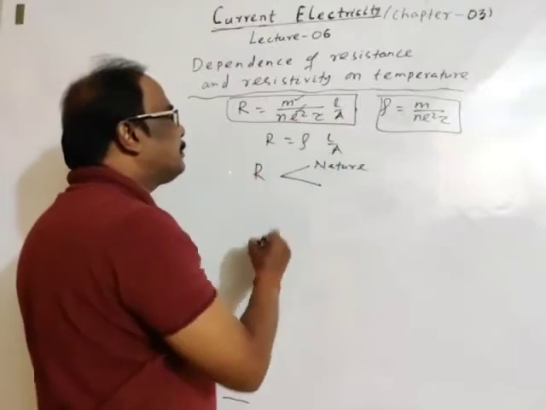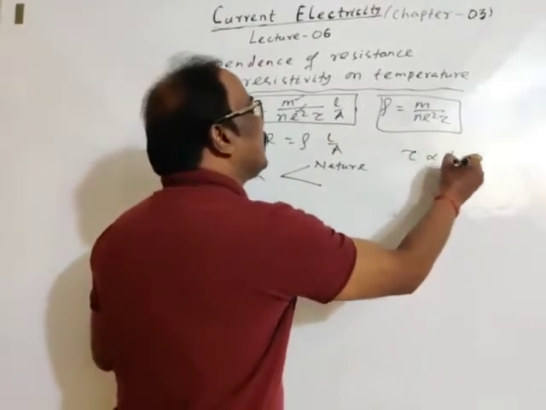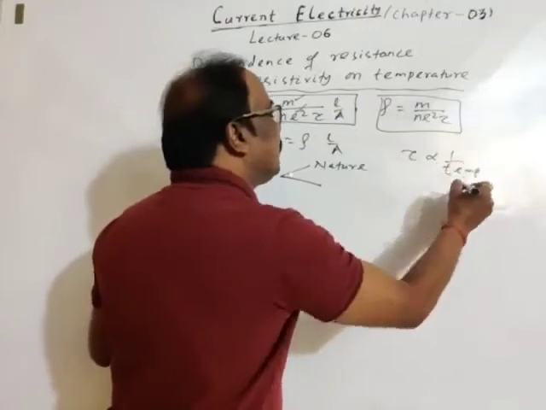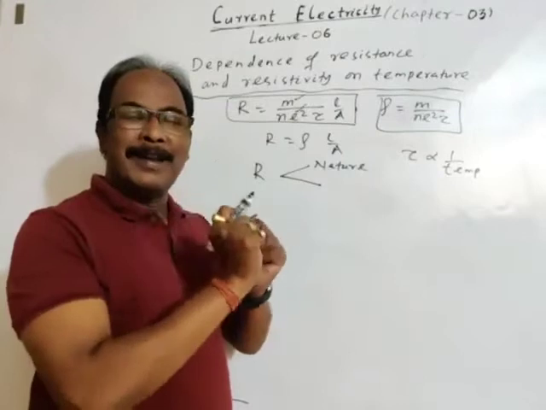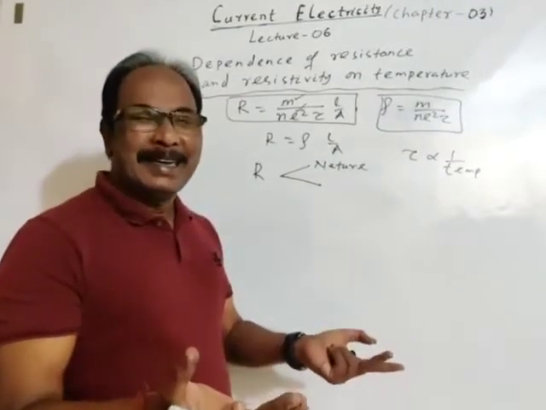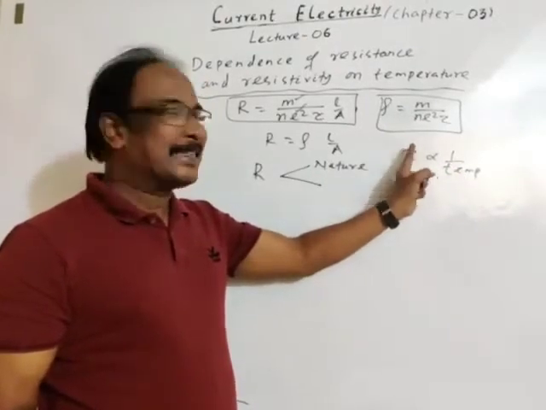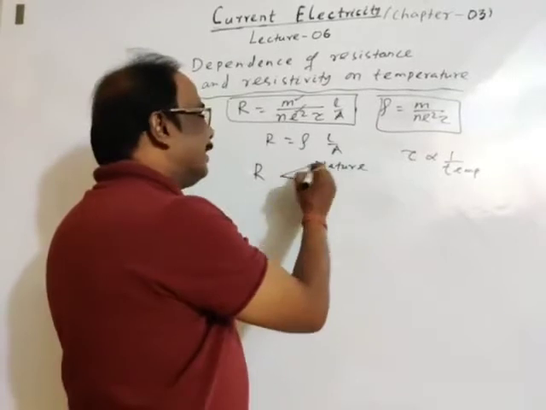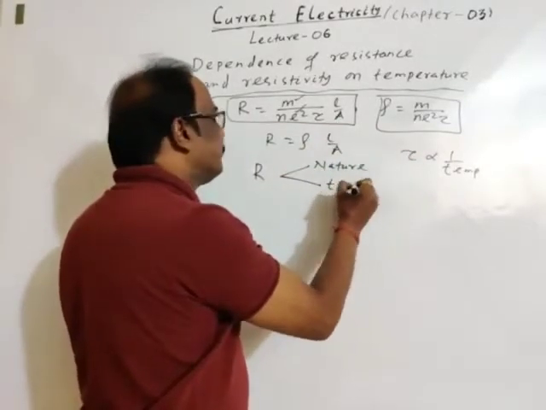So, tau is the average relaxation time. As we know, average relaxation time is inversely proportional to temperature. If temperature increases, then collision increases. So frequency of collision increases, means relaxation time decreases. So we may say resistance depends upon temperature.